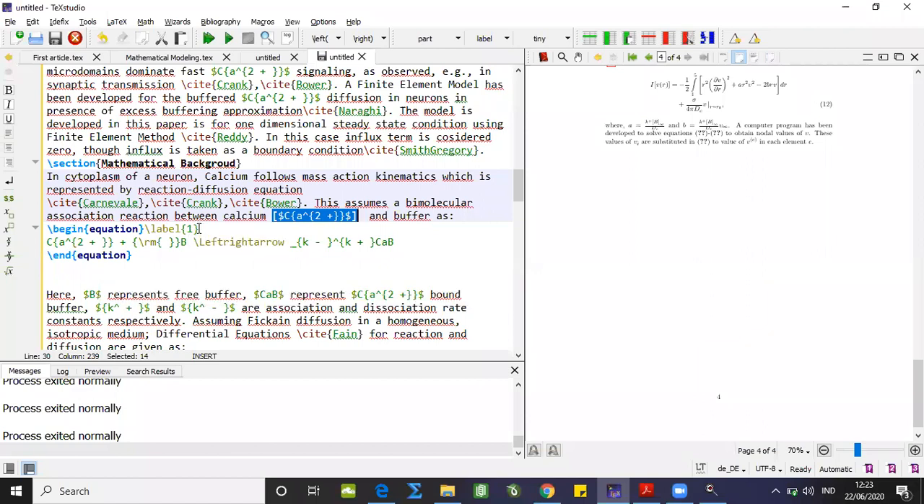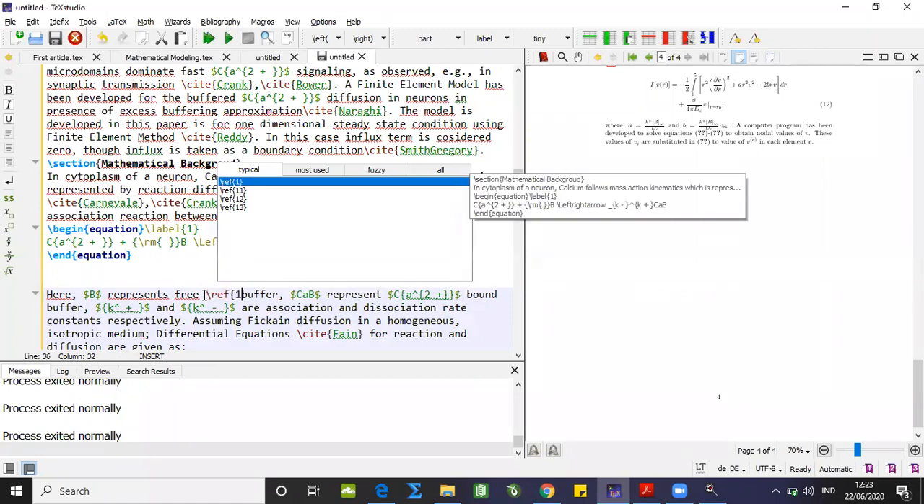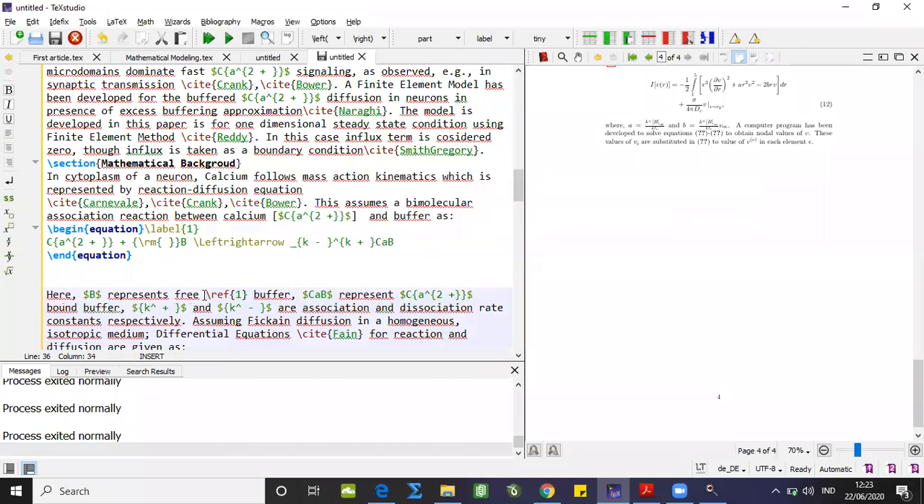And one important thing I would like to show here is this particular highlighted part, backslash label. I'm labeling this particular equation as equation 1 for cross-referencing it if I need it. So this particular equation 1, if I cross-reference over here, this is backslash ref, and in curly bracket I have to give the label here. It's 1. And run this.